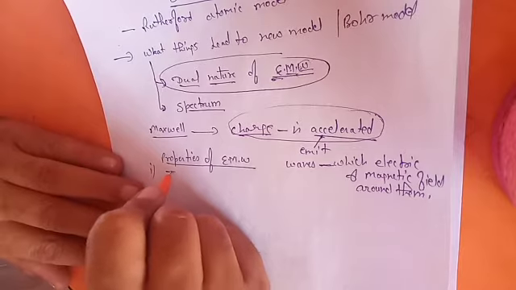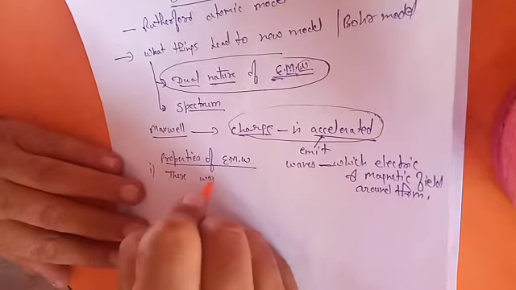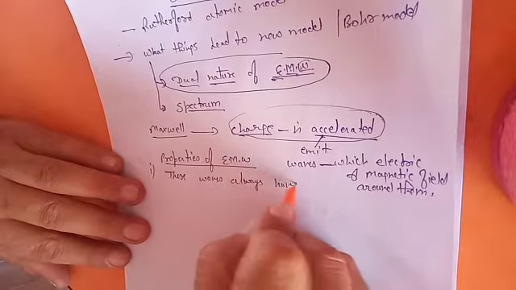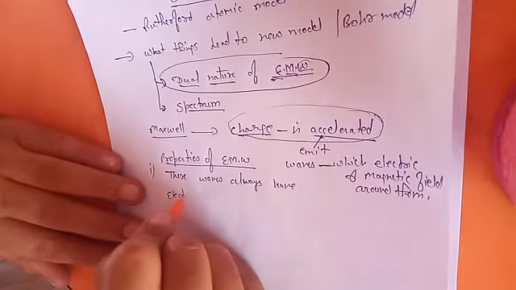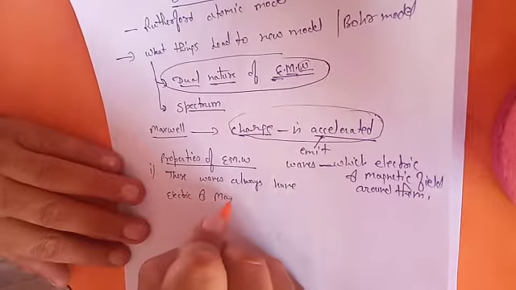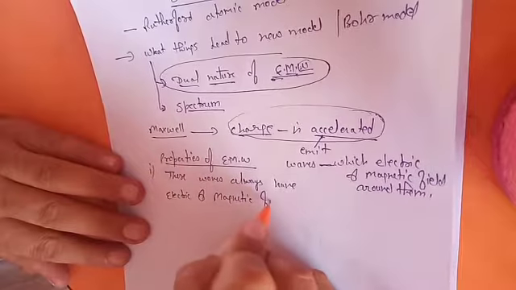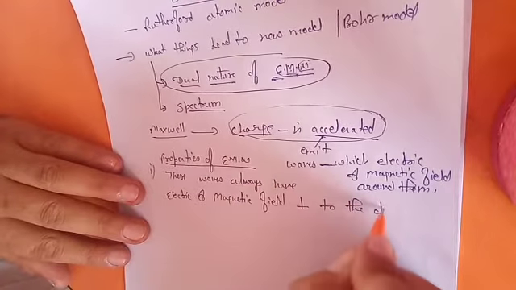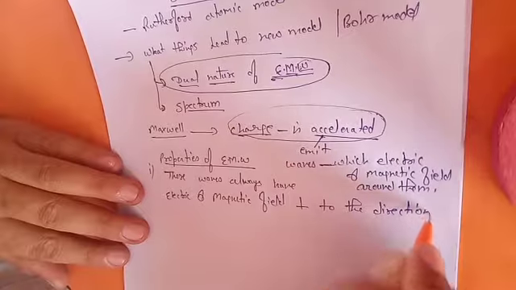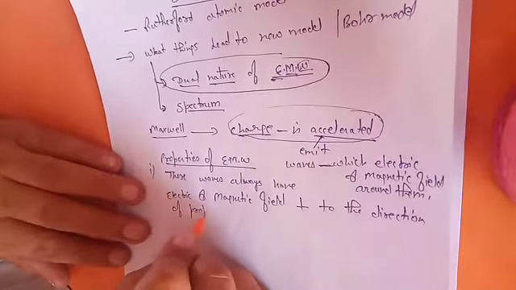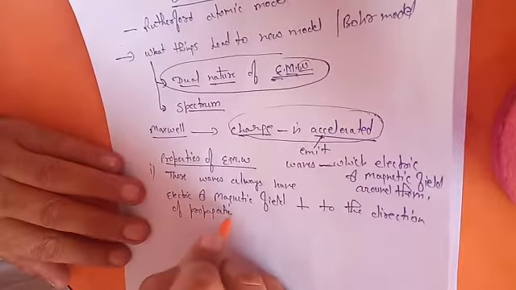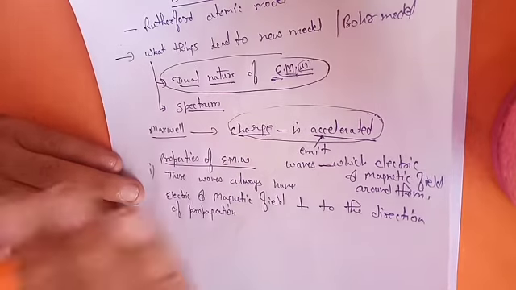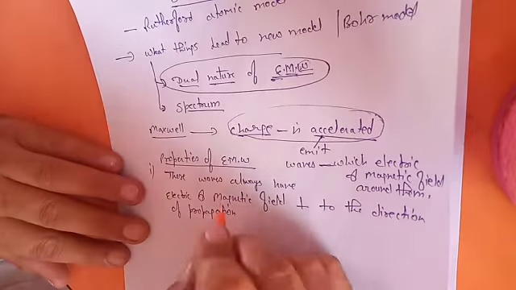These waves always have electric and magnetic field perpendicular to the direction of propagation of the wave. Meaning in whichever direction the wave is going, the electric and magnetic field will always be perpendicular to that direction.